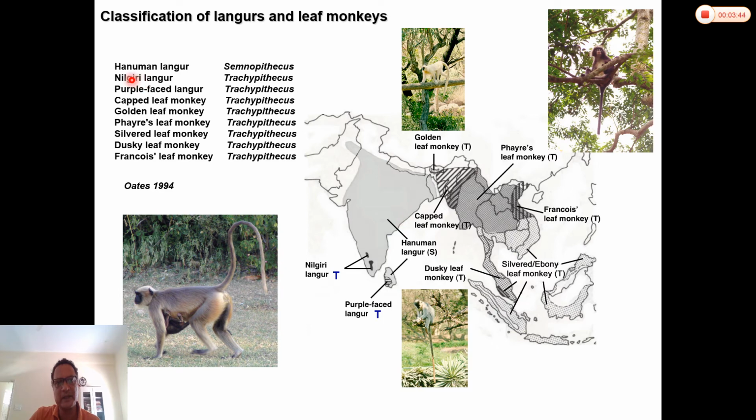Now, what's interesting is Hanuman langur was for the longest time classified under genus Semnopithecus. So all of this was Semnopithecus. And the other langurs of Indian subcontinent, Nilgiri langur and purple-faced langur in Sri Lanka, along with the langurs of northeast, were classified in the genus Trachypithecus.